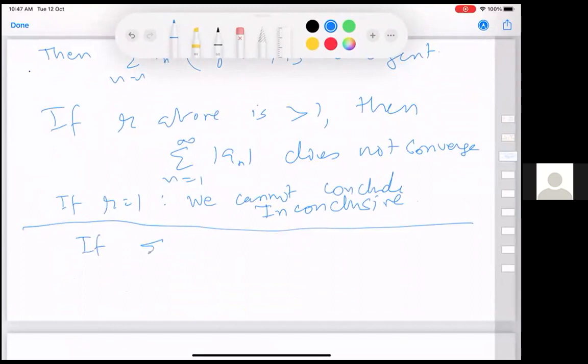So if the limit is equal to r less than 1, what does it mean? If the limit is equal to r, that means you go r plus epsilon. You can choose any epsilon. So we can choose epsilon such that r plus epsilon is between r and 1, right? So instead of saying the word epsilon, I'm going to use r0 or r1, something like that. Then